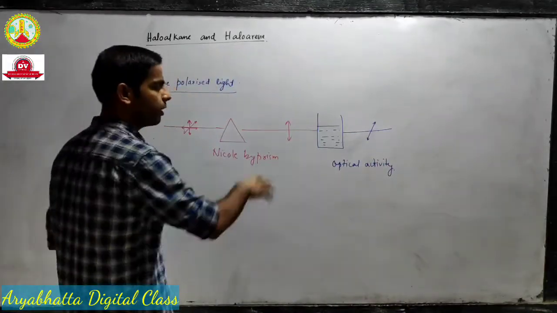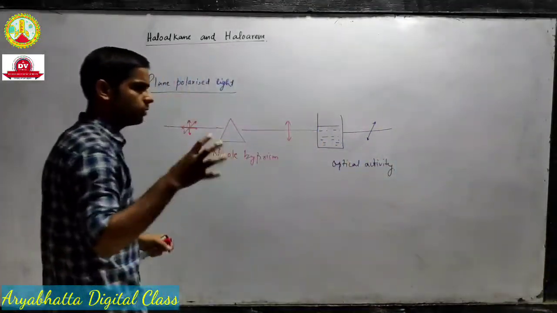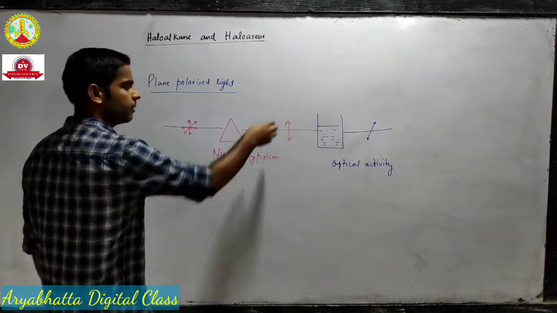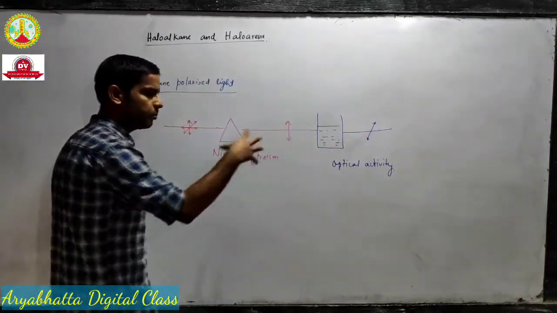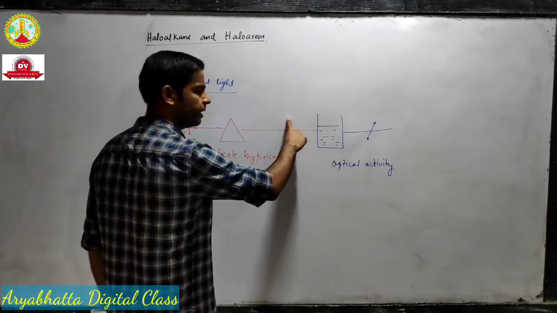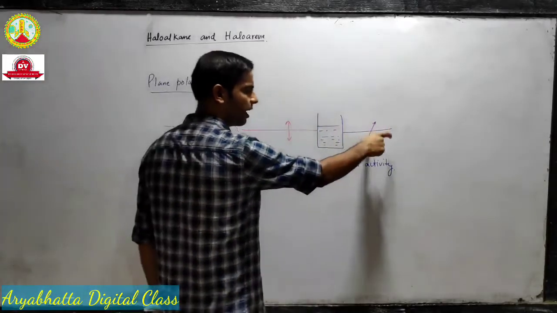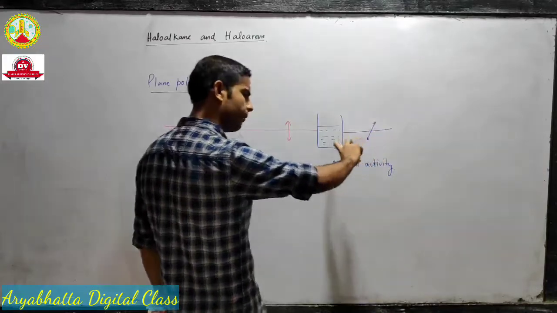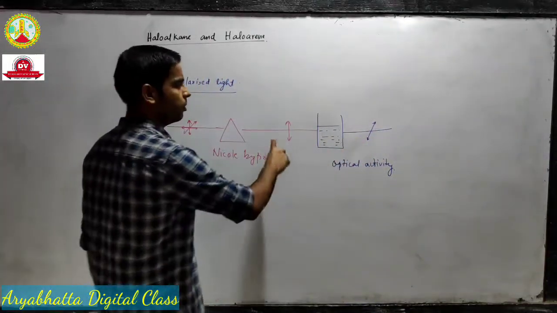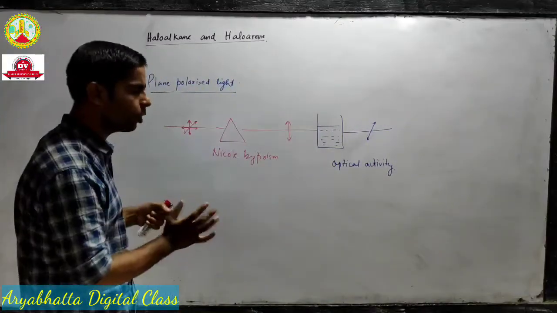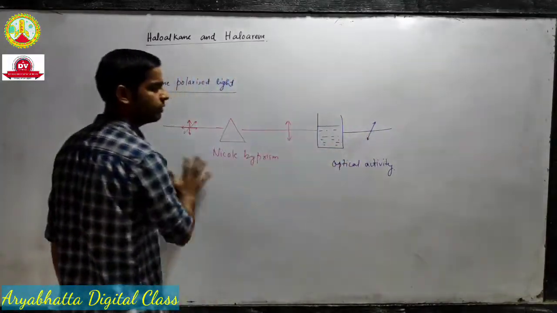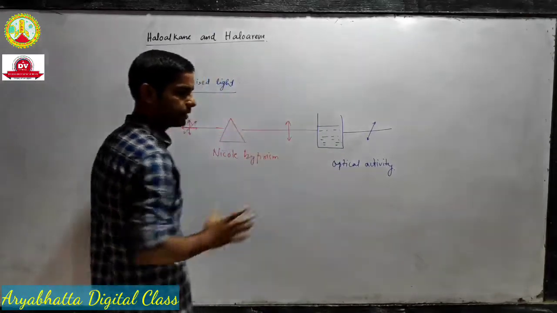We will talk about it in detail. So the preliminary idea is that some solutions or organic molecules can rotate the plane of polarized light to the right or left, depending on the molecule. Those molecules which can rotate are called optically active molecules, and the whole process is known as optical activity.